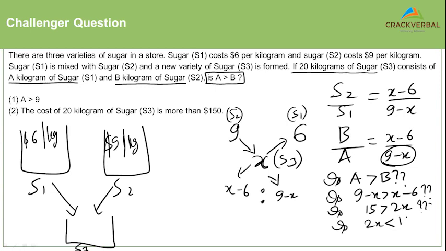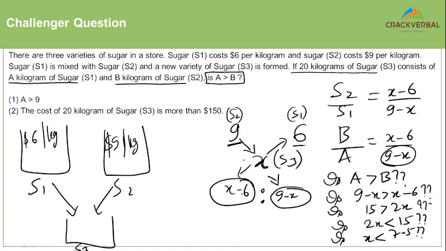Or is 2X less than 15? Is X less than 7.5? That becomes the question. Partha, I have taken B and A as the weights only. The weights are always at the bottom, right? The ratio always represents the weights. I have taken the price at the top. The price is never taken at the bottom of the allegation diagram, right? The weights are always at the bottom.